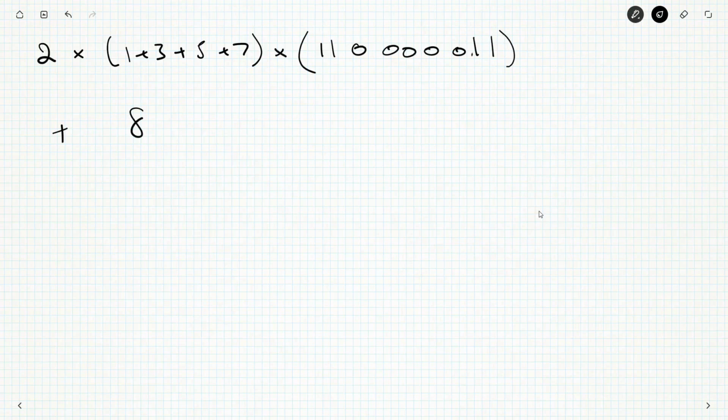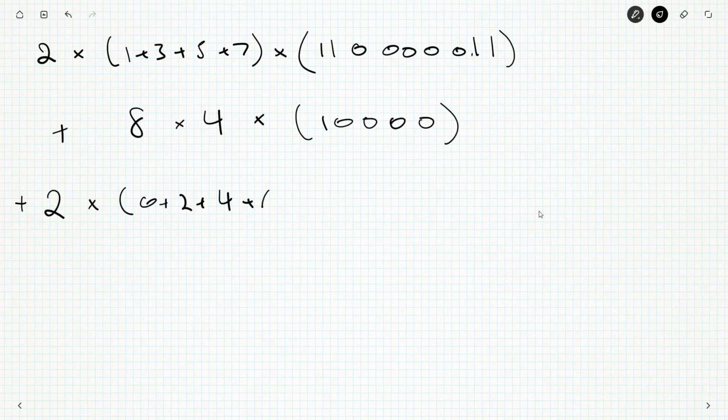Plus 8 times 4 in the 10,000s columns. And then finally 2 times, we've got the 0s, the 2s, the 4s, the 6s in those middle columns. So 1, 1, 0, 1, 1, and then 0, 0. Okay? Because I get 2 zeros in the hundreds columns, 2 2s, 2 4s, and 2 6s.